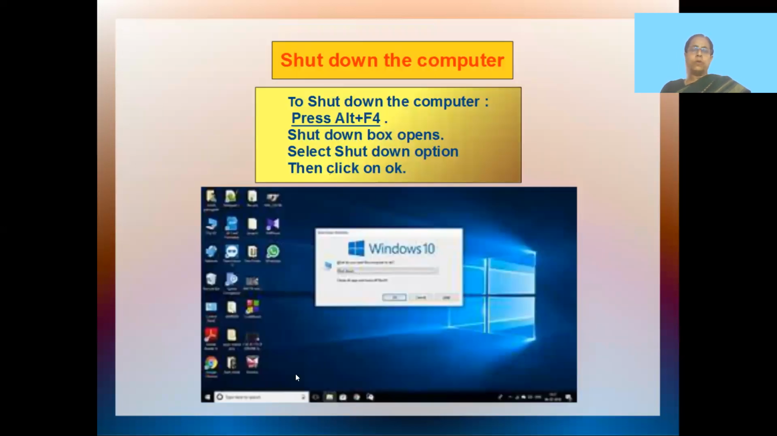So here we learn how to shut down the computer. To shut down the computer, first on your keyboard, you have an Alt button, Alt, and you have a function button, F4. So when you press these two keys together, you will get a shutdown screen like this. Here you get many options like standby, and many other options. So you select the option called shutdown, and then click on OK, and your computer shuts down.